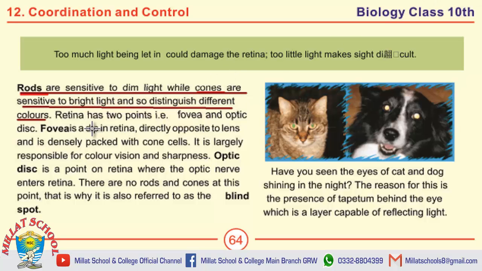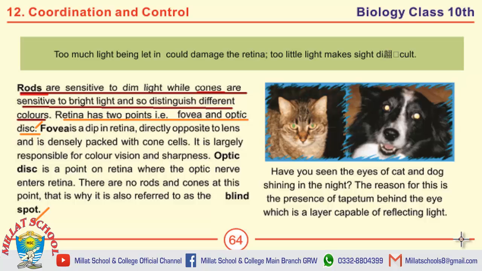Next question is what are the 2 points of retina? Retina has 2 points, that is fovea and optic disc. Differentiate between fovea and optic disc. The answer to this question is starting from here and it ends over here.